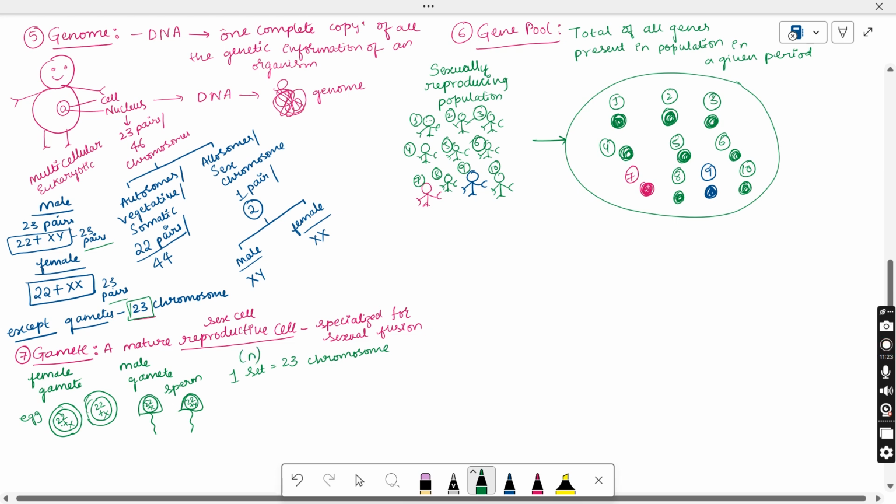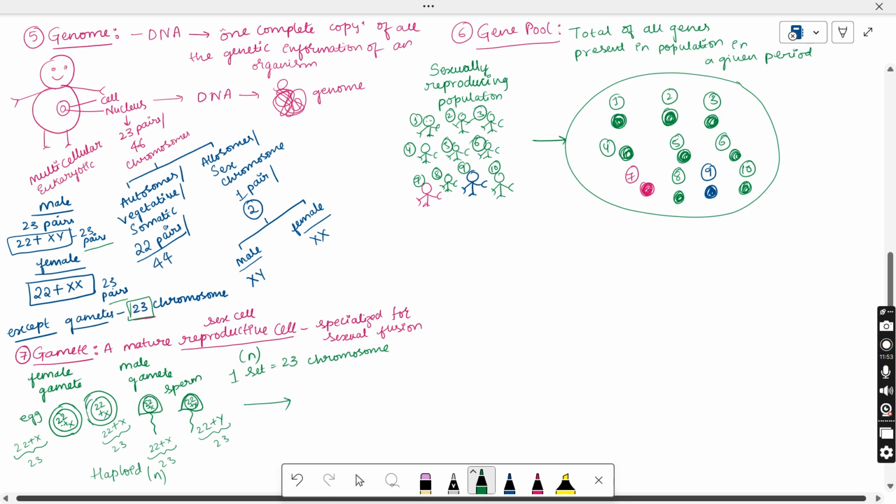So the egg is containing 22 plus X. So total 23 chromosomes. So this egg will also contain 22 plus X, total 23 chromosomes. This sperm cell will contain 22 plus X chromosomes, total 23. 22 plus Y chromosome, total 23. So if you see here, all are containing just 23 number of chromosomes only. So this condition is called the haploid condition. We represent it with 1N, right?